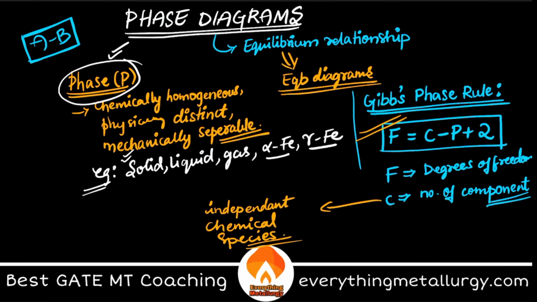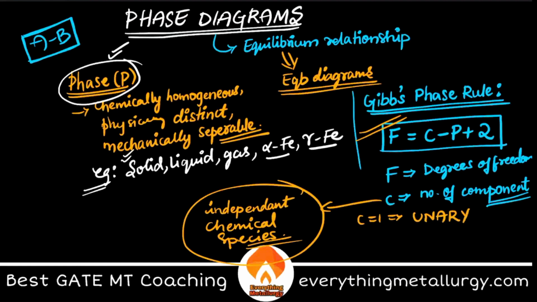The number of independent chemical species can be anything, right? If C equal to 1, we call it a unary system. The whole system consists of only one component.